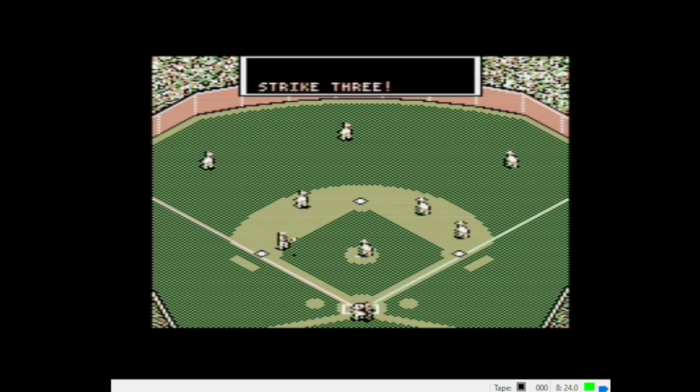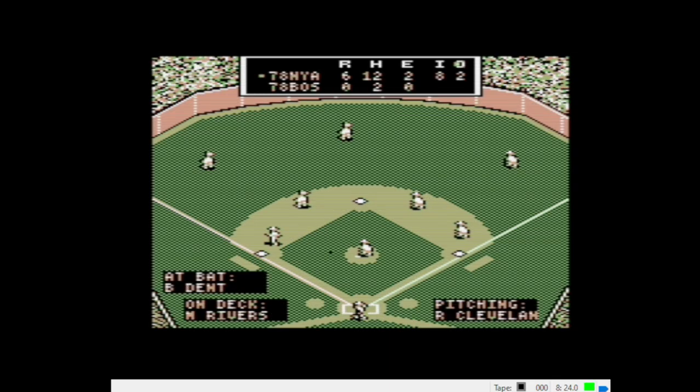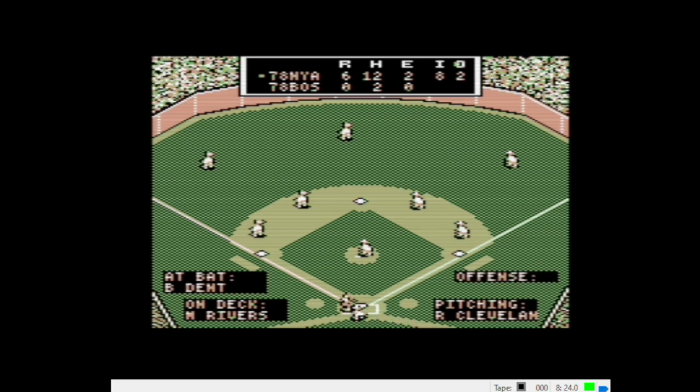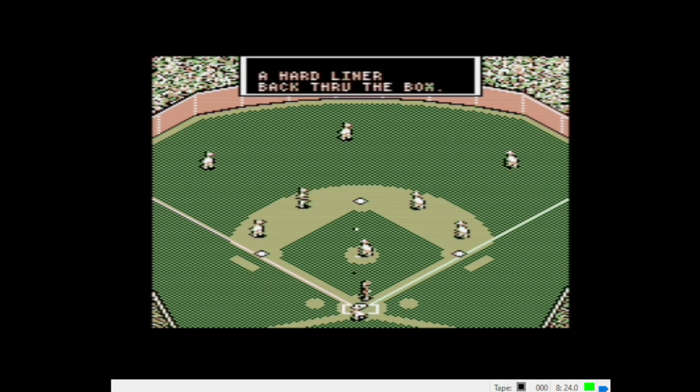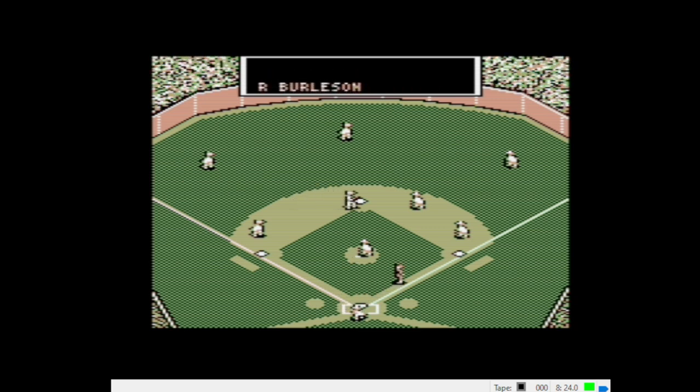Strike three. Bucky Dent, not facing Torres, but he's got one more chance to leave the yard here. 2-1 slider. Hard liner back through the box, and Burleson snares it.